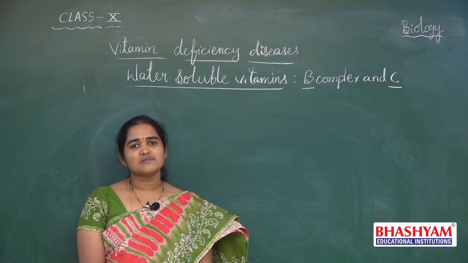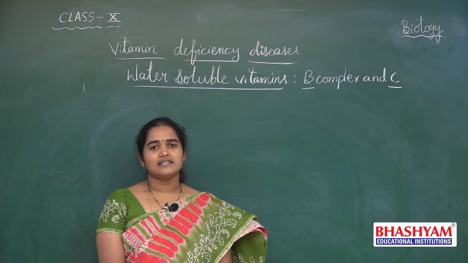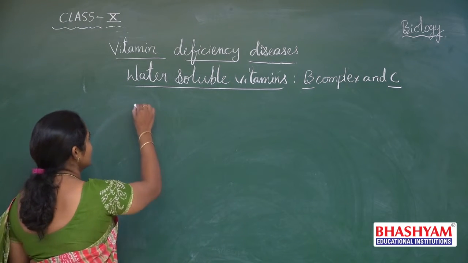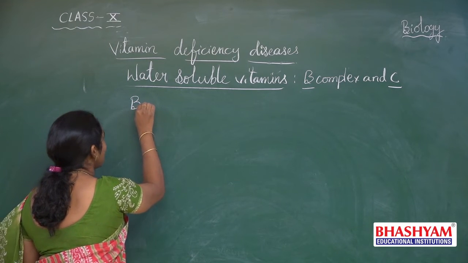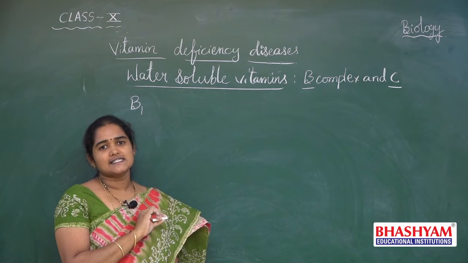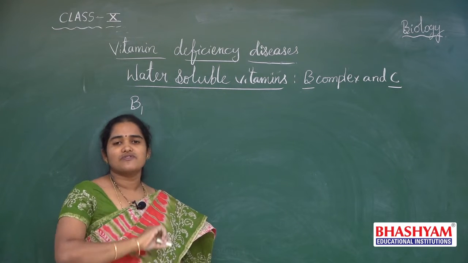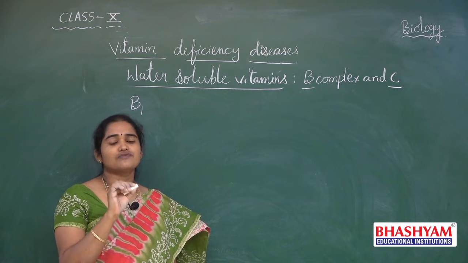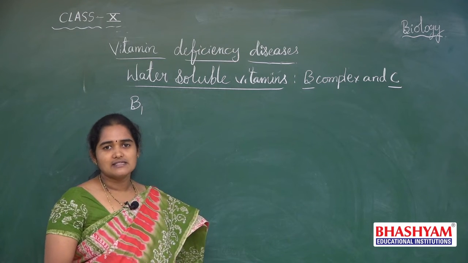All those come under B complex. Now let us see the different vitamins and their deficiency diseases, the symptoms for that disease, and from which food source we get these vitamins.